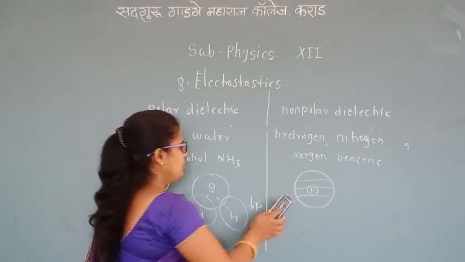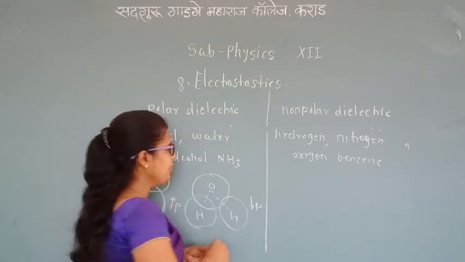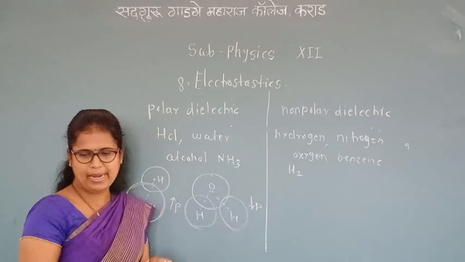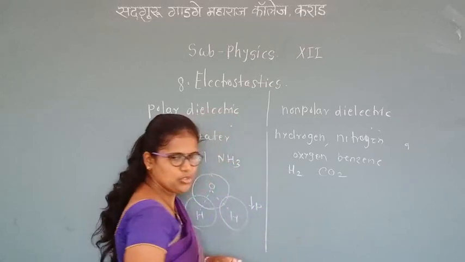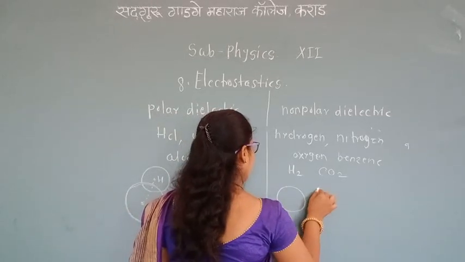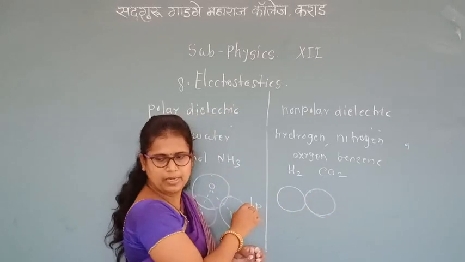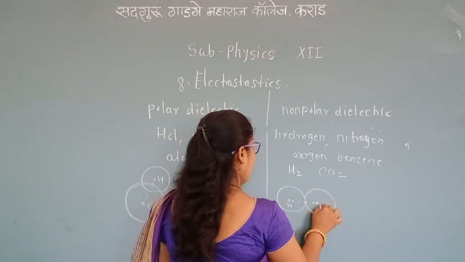Now examples of non-polar dielectrics are H2 and CO2.